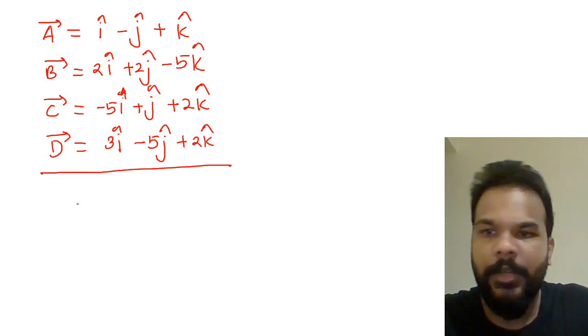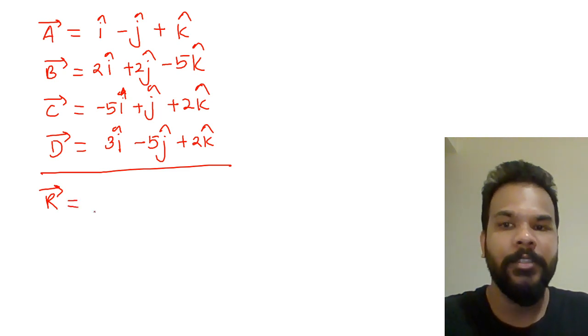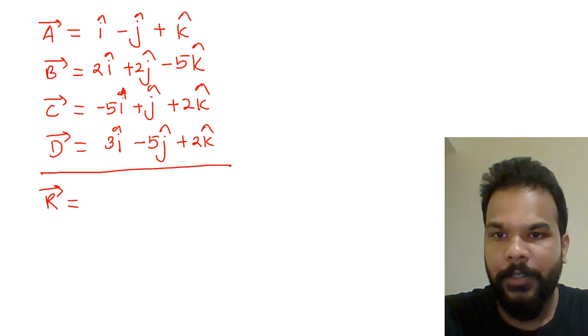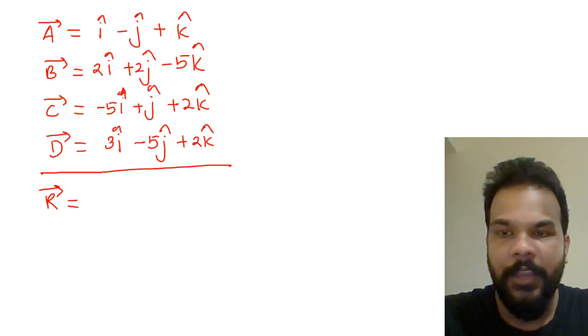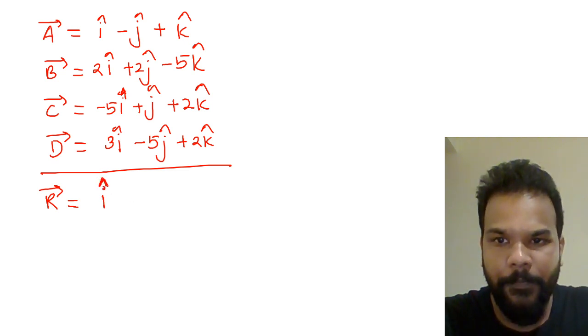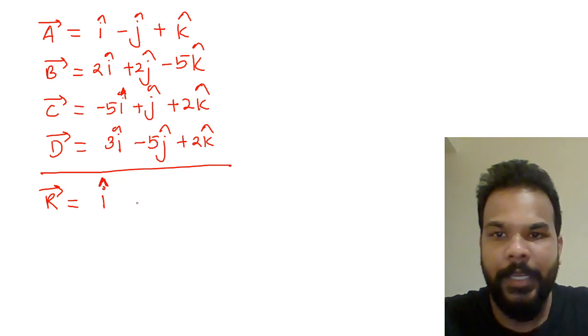Okay, so if I'm interested in finding resultant vector R, I'm going to add all the x, y, and z components respectively. So you can see that this is 3 plus 2 is 5, 5 plus 1 is 6, 6 minus 5 is going to be 1 i cap. Okay, next is 5 plus 2 is 7, and plus and minus j cap cancel.